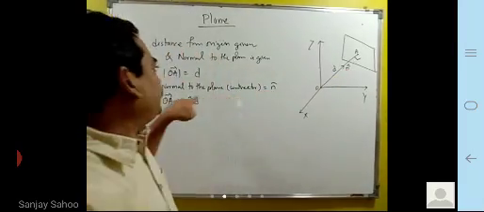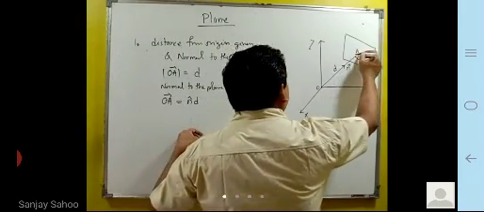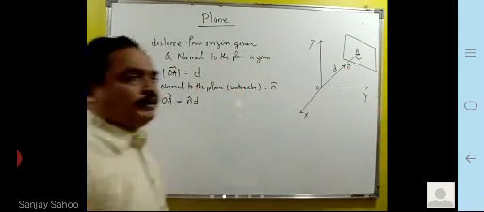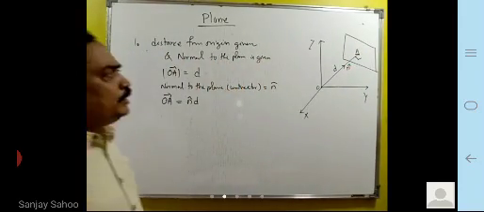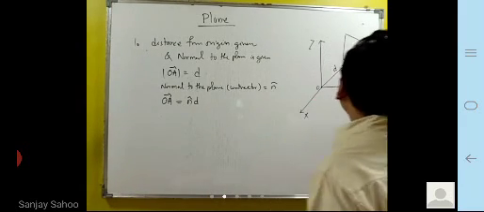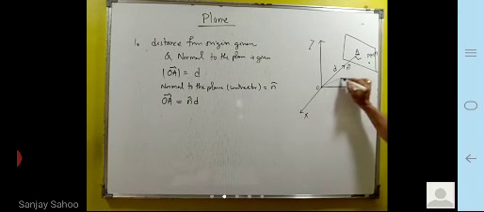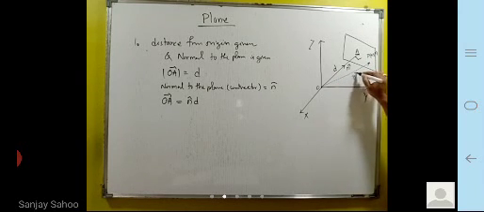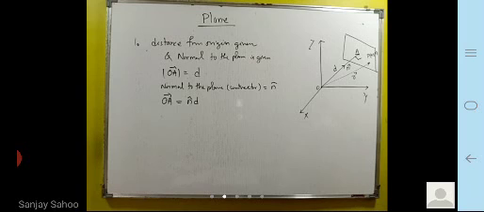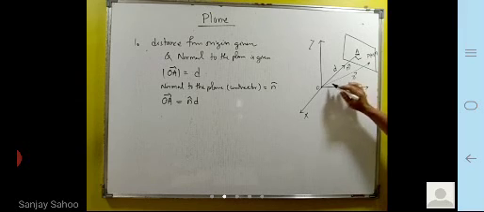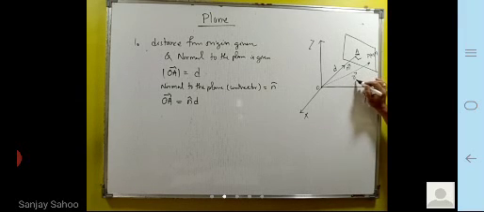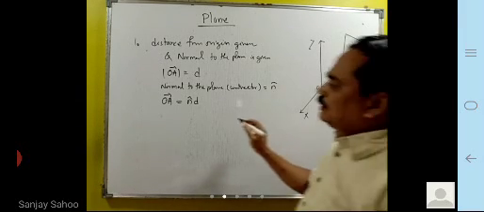Now, if I take any point P, a variable point P(x, y, z), whose position vector is R, any point lying on this plane.